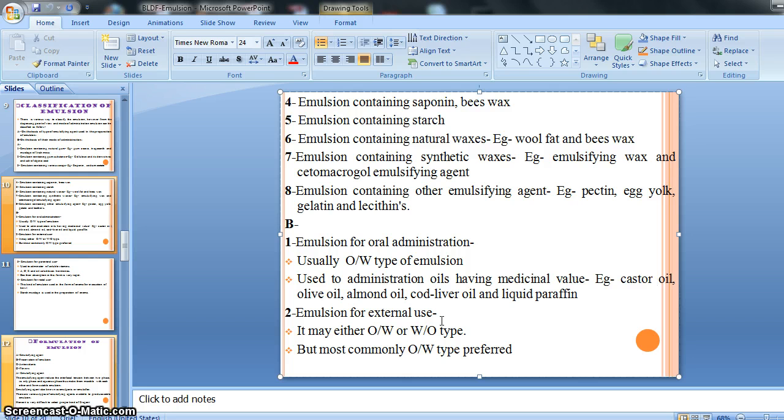But for oral administration there is only one kind, only one type of emulsion is used, that is the OW type. But in case of externally used emulsion, it may be OW type or WO type. But mostly the OW type is preferred for the external preparation.